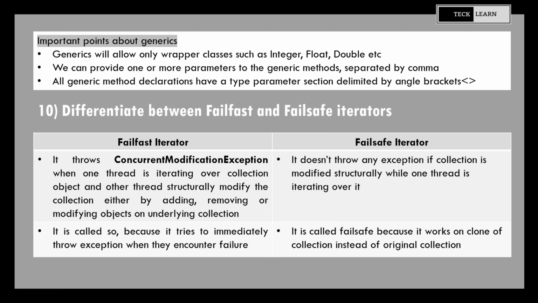Fail-fast iterator is called so because it tries to immediately throw exception when they encounter failure, whereas fail-safe iterator is called fail-safe because it works on clone of collection instead of original collection.